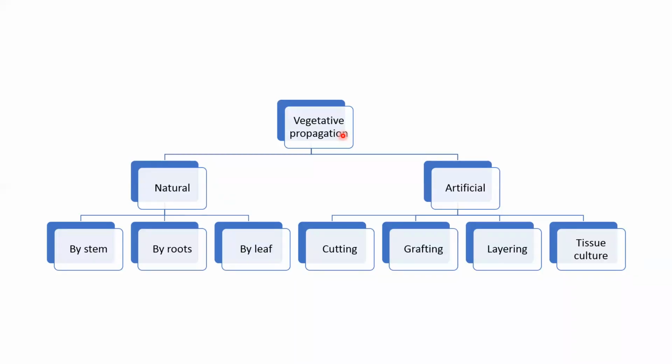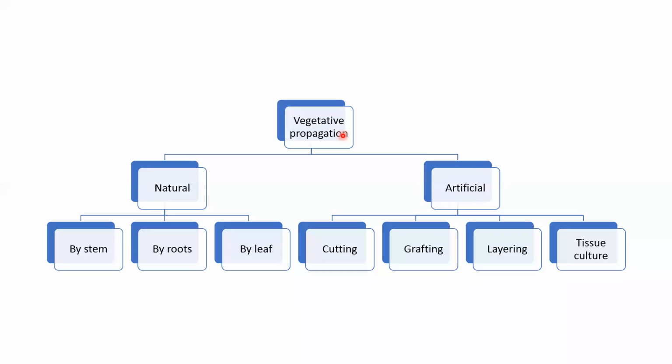The stem's function is to conduct water and minerals toward the leaf, and also to give mechanical support to the plant. And the leaf's function is to perform photosynthesis and prepare food for the plant.